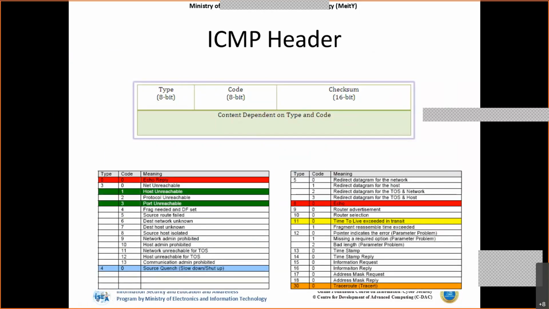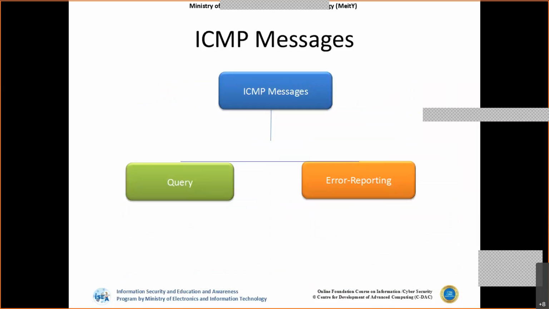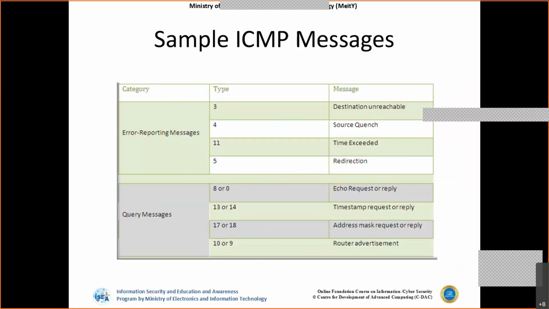Similarly, if the type is 3, then all the unreachable kinds of messages come under type 3. For code 0, the network is unreachable. For code 1, the host is unreachable. For code 2, the protocol is unreachable. So we have different sections with respect to type and code. There are a lot of types and codes in ICMP through which feedback is provided for IP. ICMP has two broad categories, error reporting and query. For error reporting, we have types 3, 4, 11, 12. For query, we have 8, 13, 17, and 10.